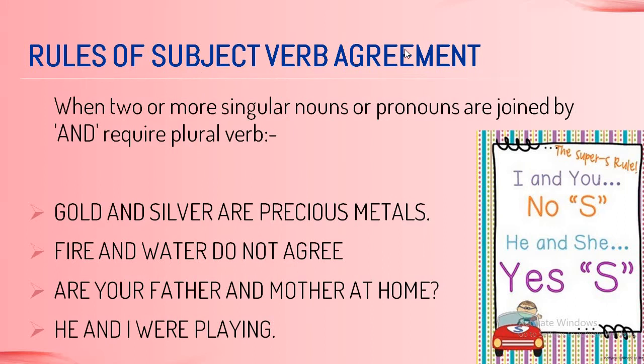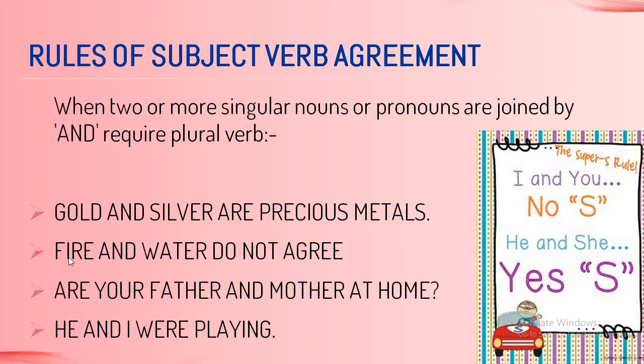Rules of subject-verb agreement. The first rule says, when two or more singular nouns or pronouns are joined by the word and, it takes a plural verb. As in, gold and silver. Gold and silver are two singular nouns. But when both the nouns are joined with the conjunction and, it takes the plural verb are. Gold and silver are precious metals.